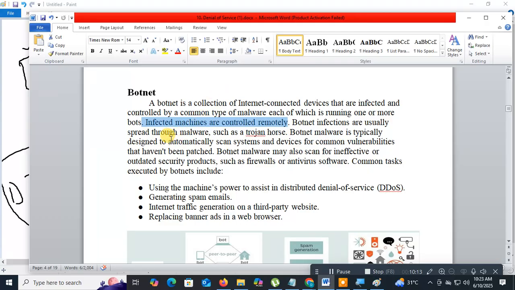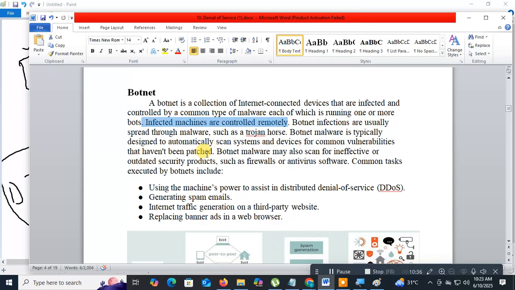Botnet infections are usually spread through malware, such as a Trojan. One of the malware is what? Trojan. Botnet malware is typically designed to automatically scan systems and devices for common vulnerabilities that have not been patched.